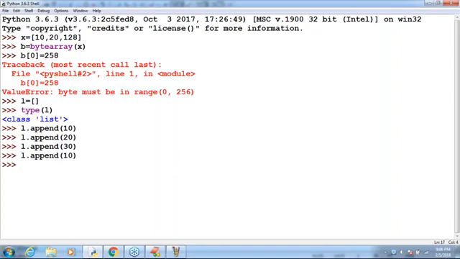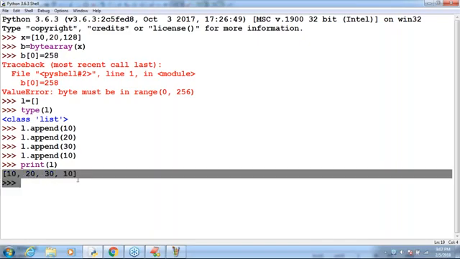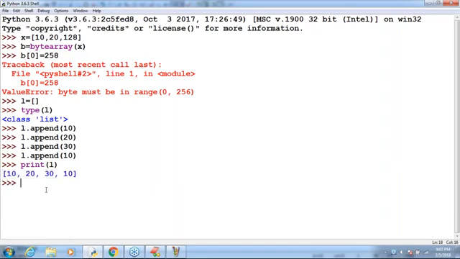Now if I print L, take very special note: 10, 20, 30, 10. Is insertion order preserved or not?